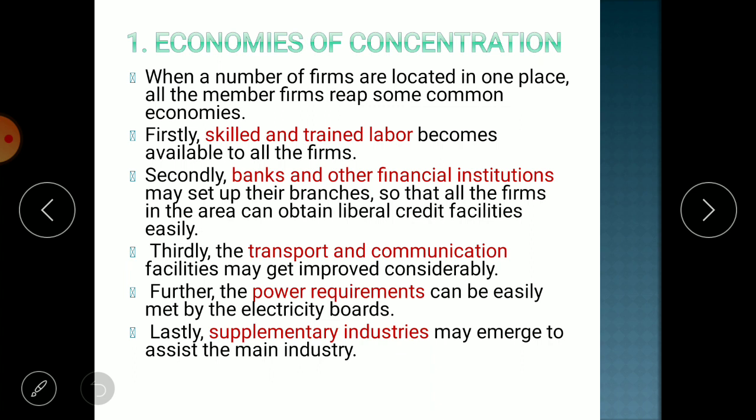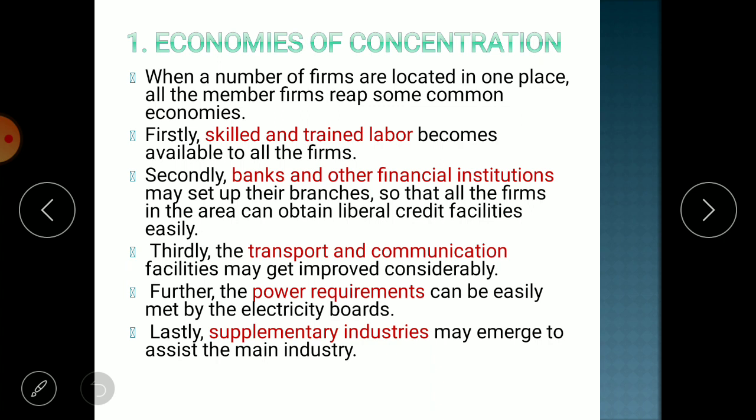Supplementary industries are those industries which give allied products or help by providing different products to produce your main product. Take an example of the textile industry only. The main business of textile is to color the cloth, to prepare a cloth, right? That is the business of the textile industry. And what is the allied product? What is a product which helps in that industry? That is the chemical industry.